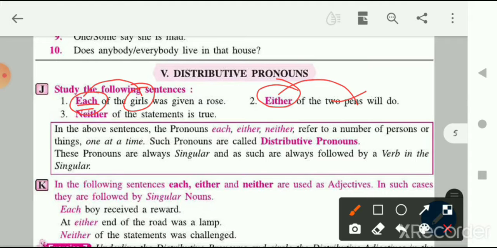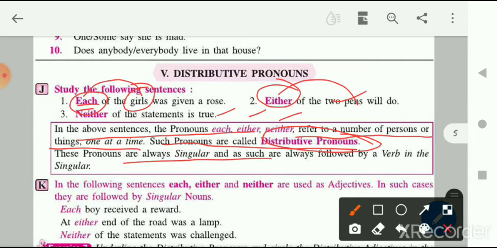Okay, so let's read the definition, children. In the above sentences, the pronouns each, either, neither refer to a number of persons or things one at a time. Such pronouns are called distributive pronouns. These pronouns are always singular and as such are always followed by a verb in the singular. Verb means the action word, right?